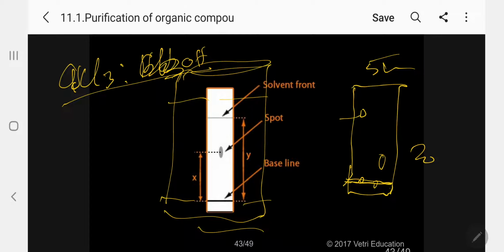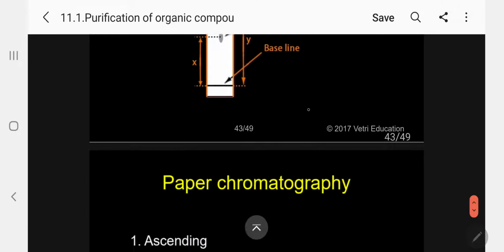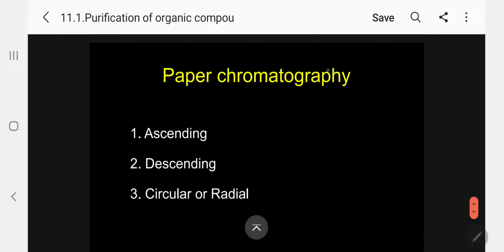As usual, measure the distance between the solute and the starting point, and between the solvent and the starting point, and again you can find out the RF of the substance. Distance moved by the solute divided by distance moved by the solvent will give the RF value. That will always be less than 1. Multiply by 100 to convert from a fraction to whole numbers. So here the separation is between two liquids. Kindly follow. That is paper chromatography. In paper chromatography, there are 3 types.